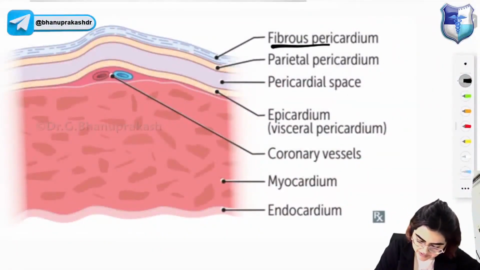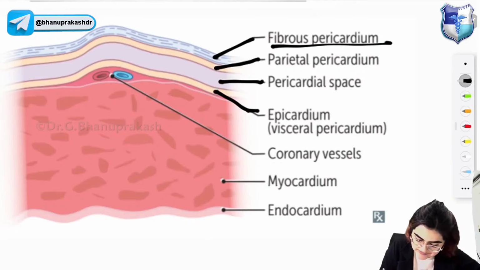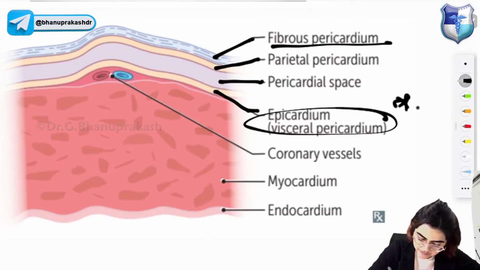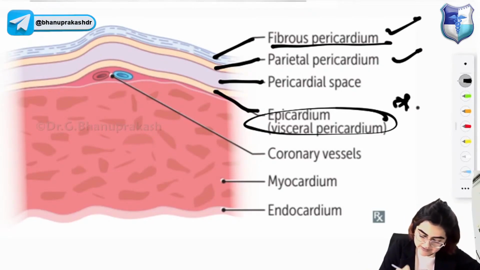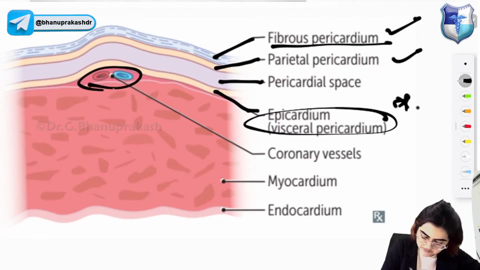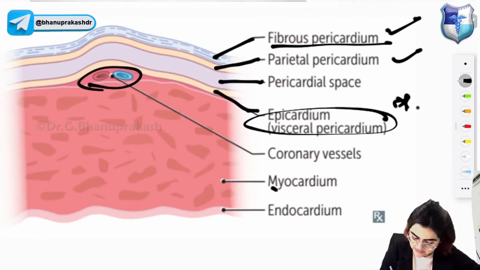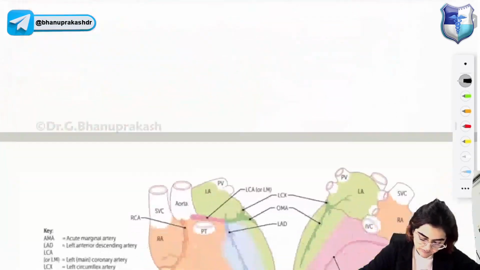Okay, look at this. You have the fibrous pericardium, then the parietal pericardium, the pericardial space, and the epicardium, also known as visceral pericardium. So you have three layers, right? Fibrous pericardium, parietal pericardium, and in between the parietal pericardium and the visceral pericardium you have the pericardial space. And inside the epicardium you have these vessels which are the coronary vessels, and this is the myocardium and the endocardium part.